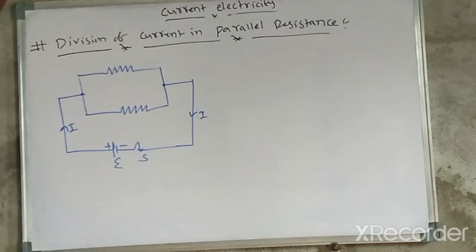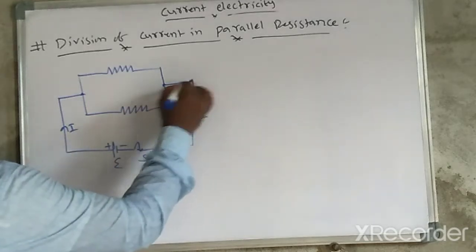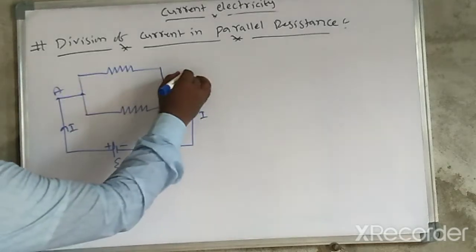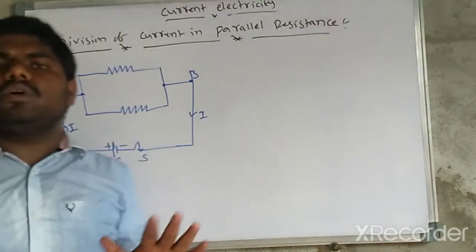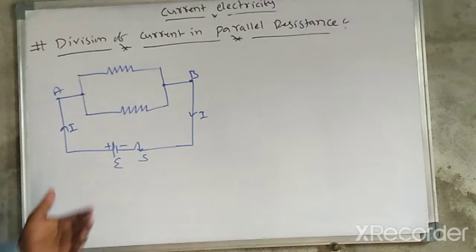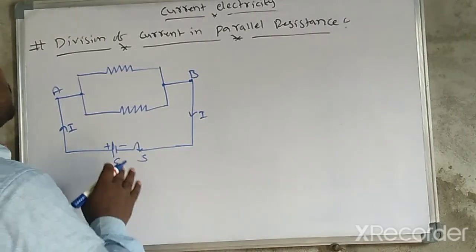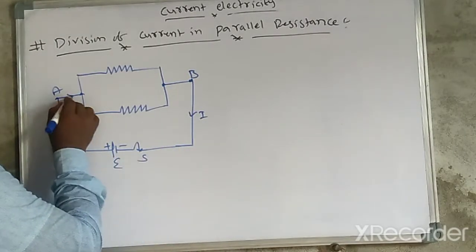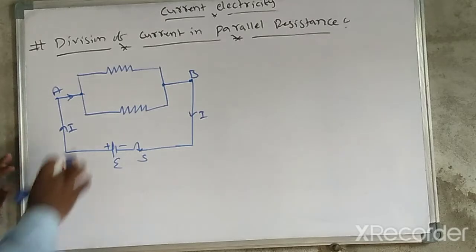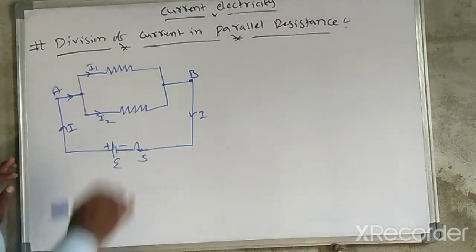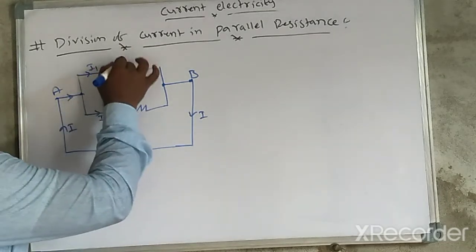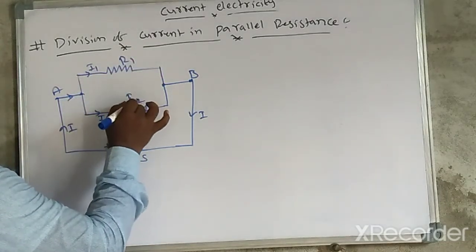You may consider this point as A and this point as B. Here the battery is connected like this, the current enters here and divides into two branches, I1 and I2. Here is resistor R1 and here resistor R2.